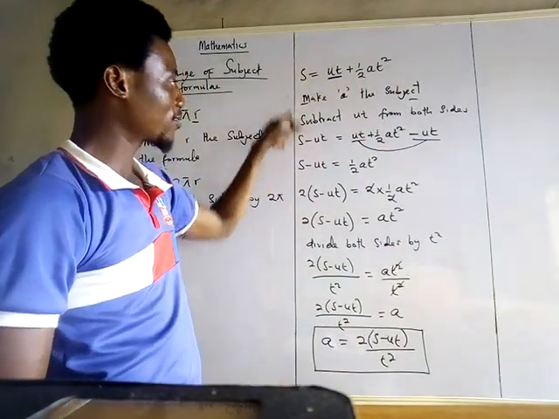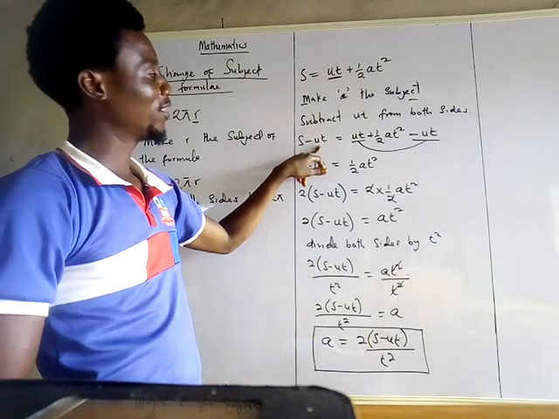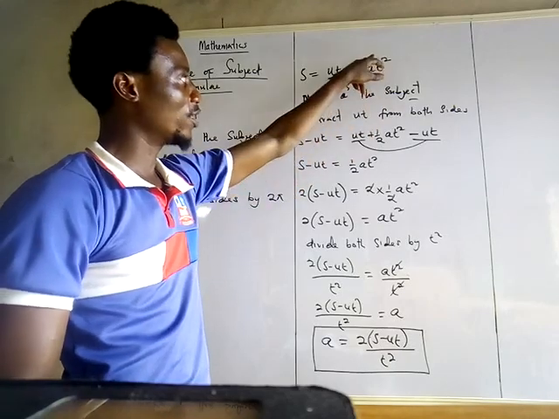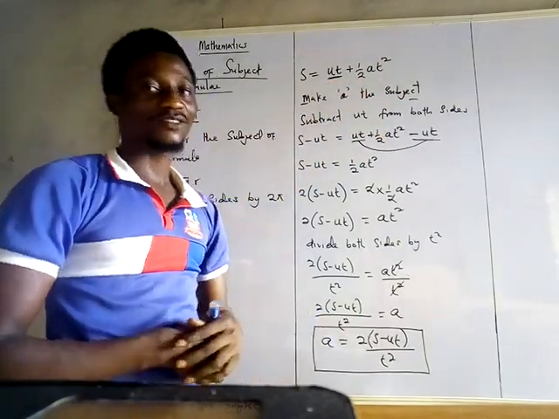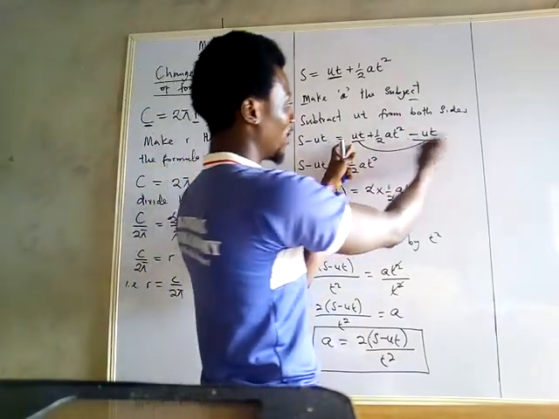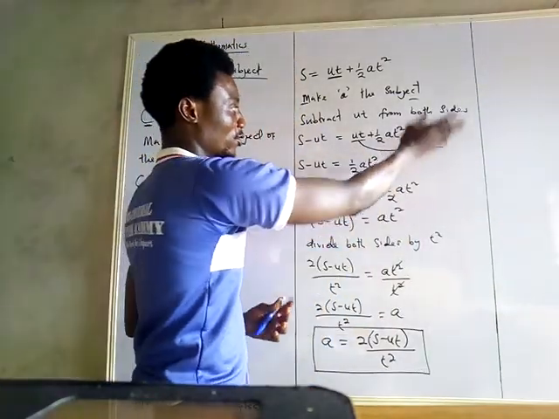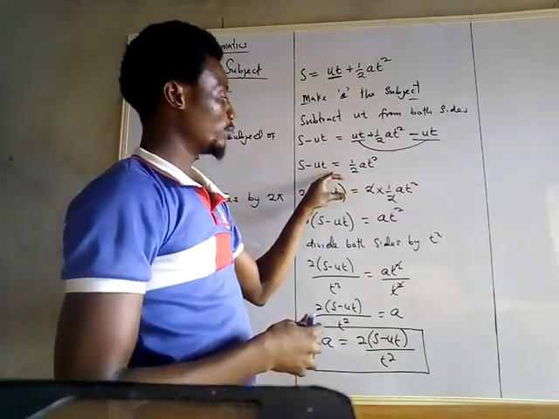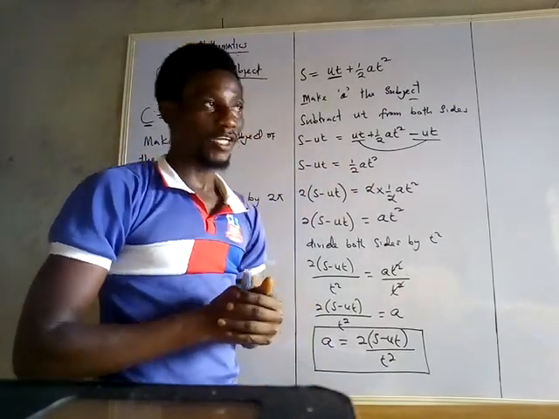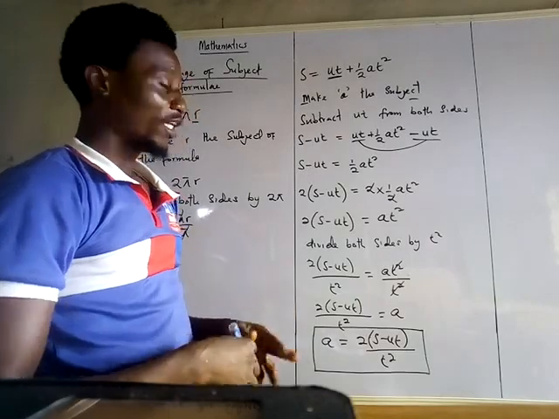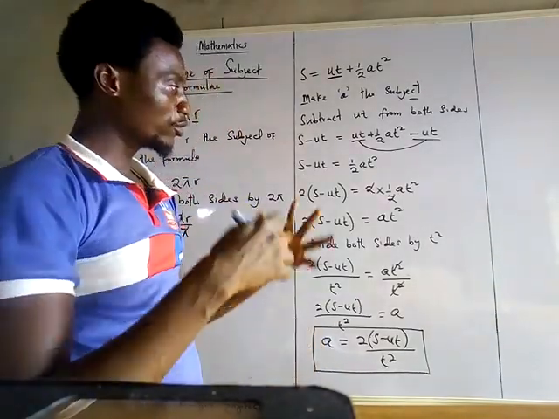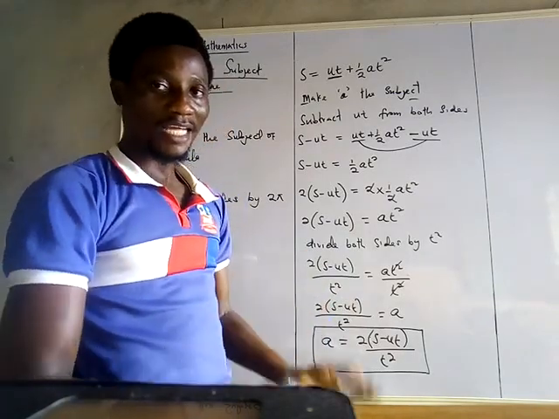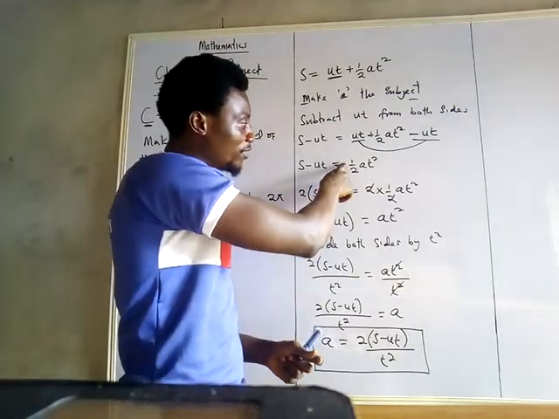So you have this S minus the UT we are talking about to be equals to UT plus half AT squared, minus the UT we are asked to subtract. So we can now have UT minus UT, which is 0. This UT is gone because we have subtracted UT from the whole. Now we have S minus UT to be equals to half AT squared. In that case, it is A that we want to free from bondage. We notice that half is also part of what we need to eliminate.